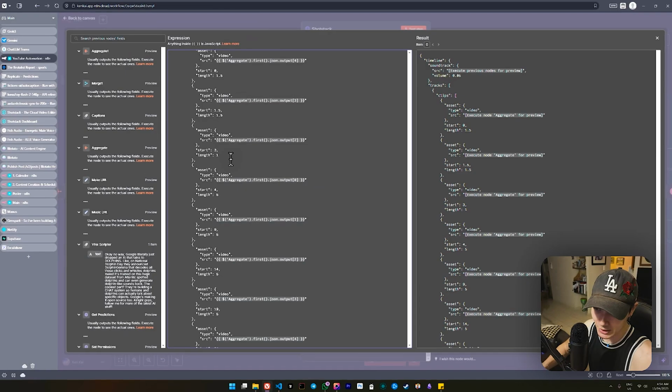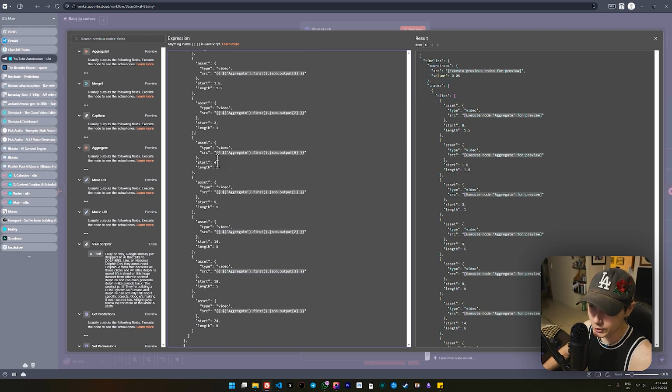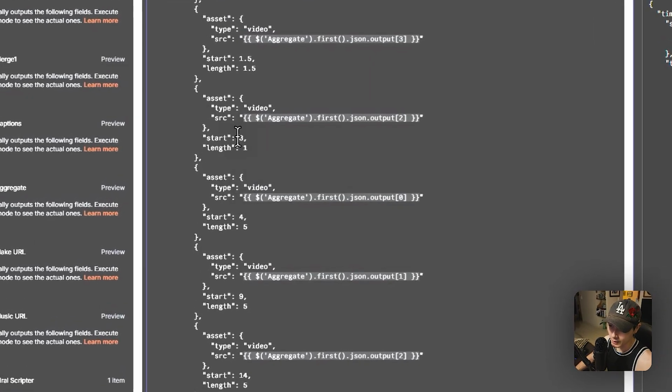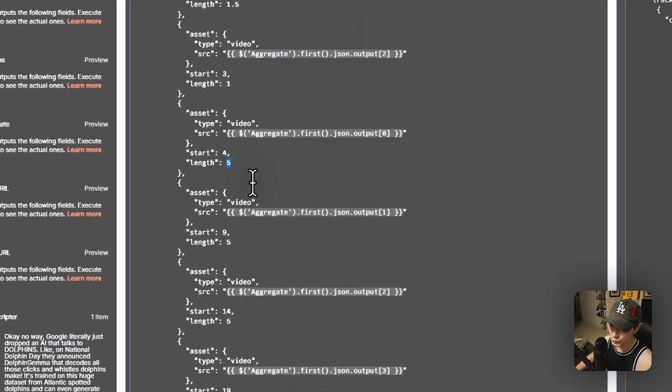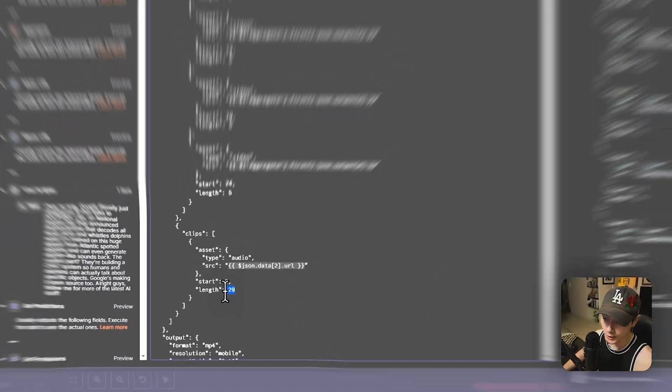This doesn't mean you have to do it exactly like this. The reason why I did this is because for the hook, I could have the scenes rapidly changing, rather than just having one static scene lasting for 5 seconds. I decided to take a few different scenes and put them through a succession of rapid scene changes. And then we start going into the normal duration. So in this one here, we have 5 seconds. We have 5 seconds on this one. And then all the way down till 29 seconds in total.